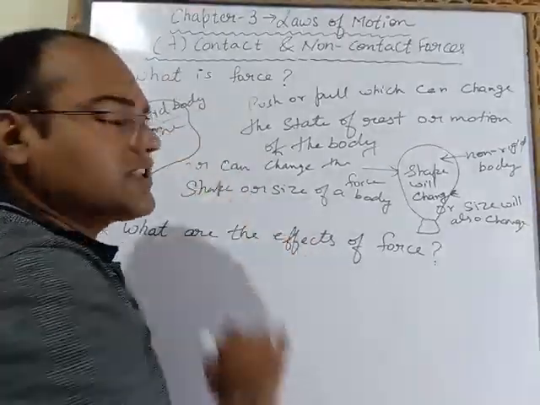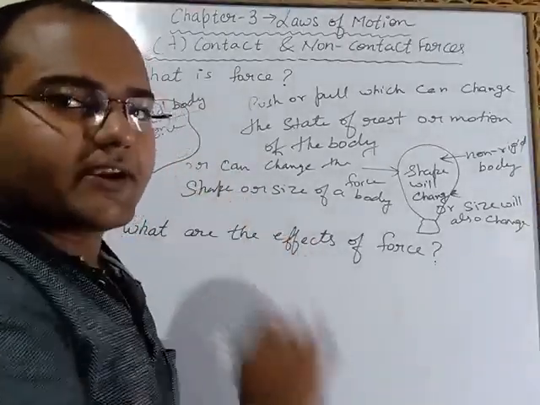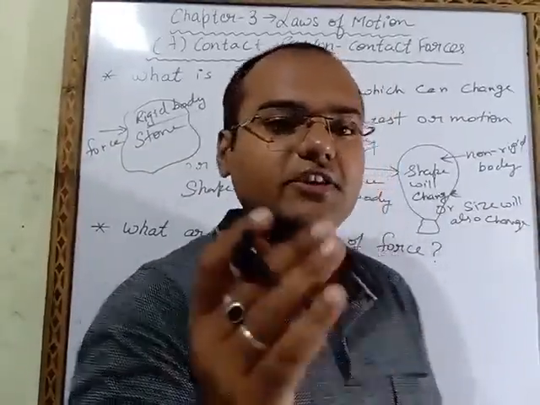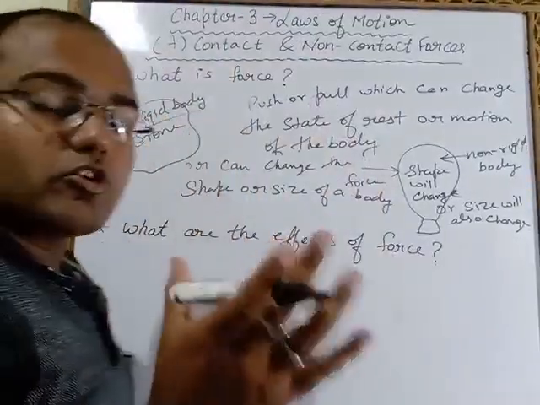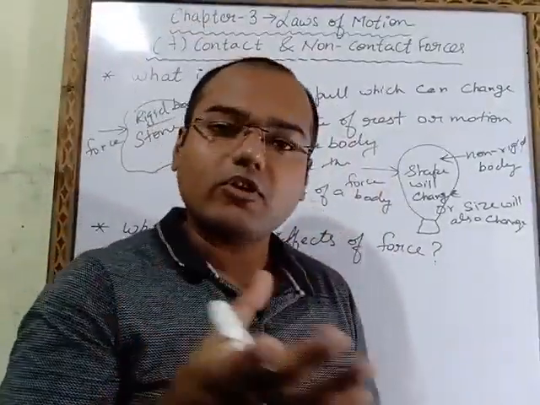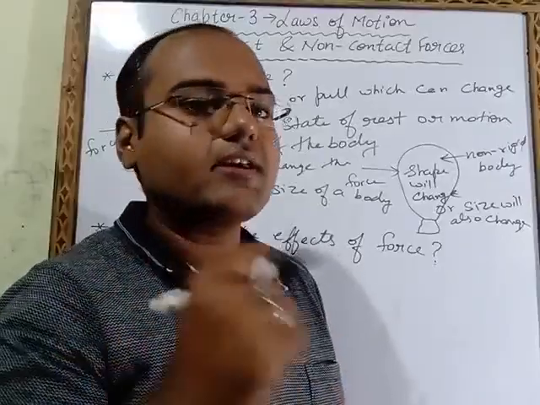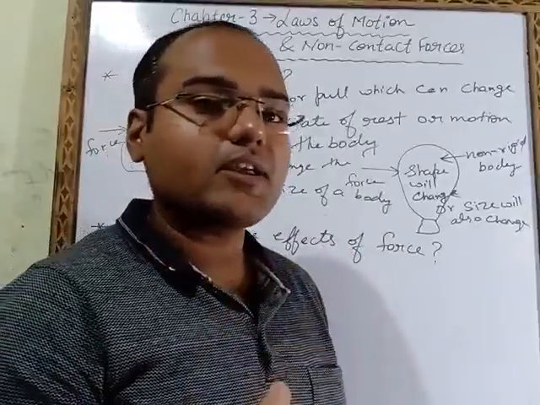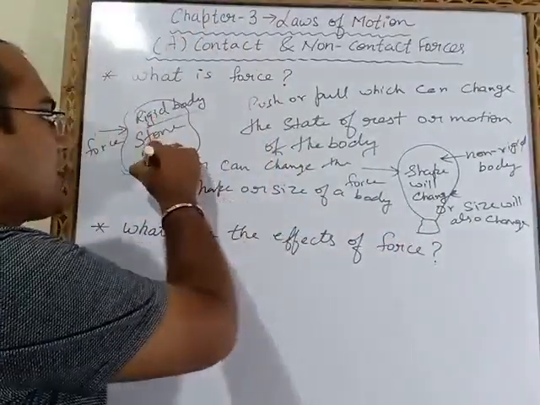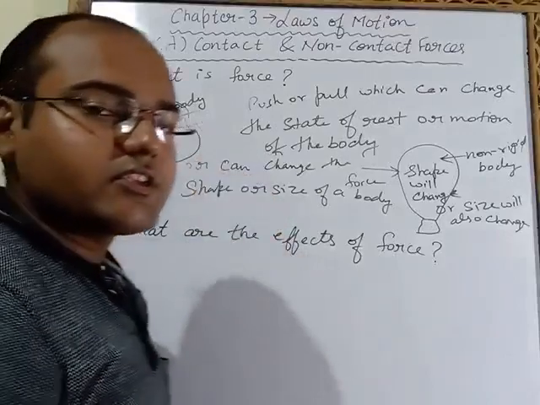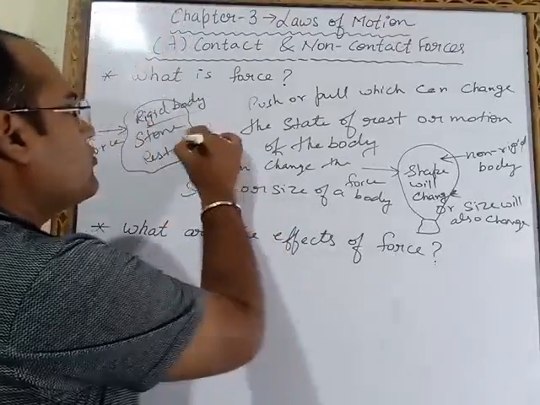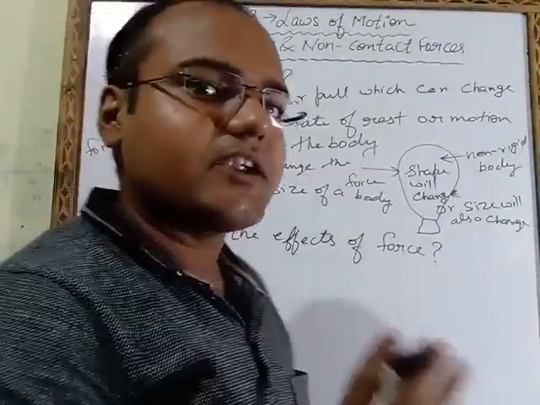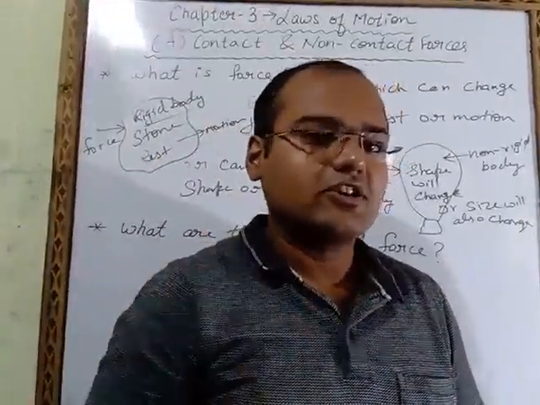If we apply force on a rigid body, such as the stone I had taken, you will observe that its shape will not change. Why? Because this is a stone, which means a rigid, solid body with no intermolecular spacing, so its shape will not change. But this stone is at rest. When we apply force on it, it will come into motion. It will move from its place, but its shape and size will not change.